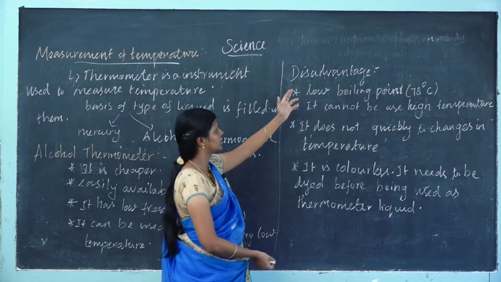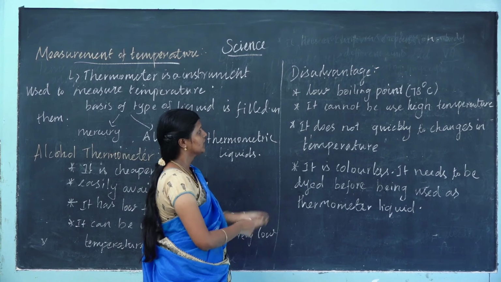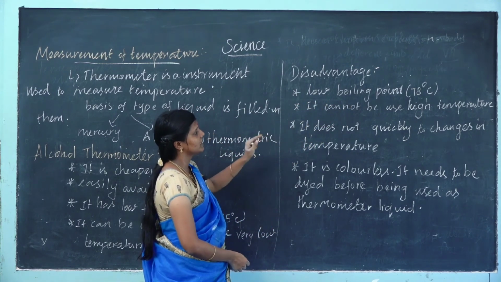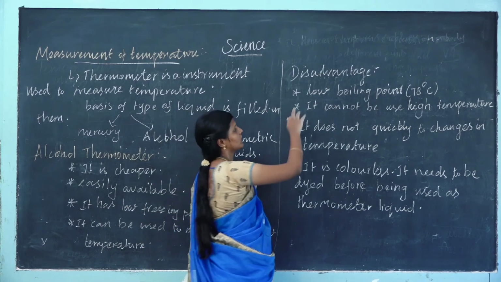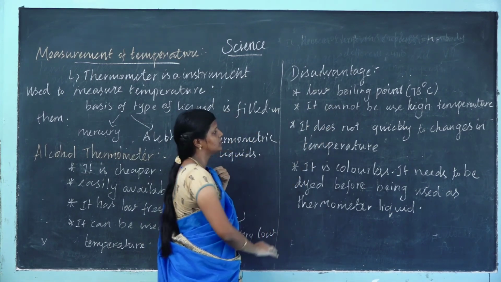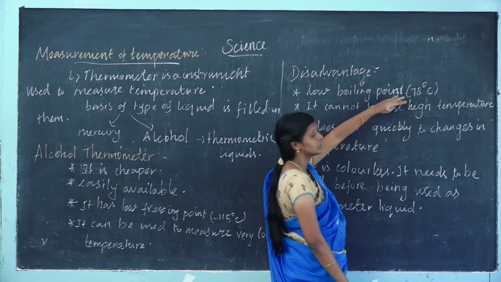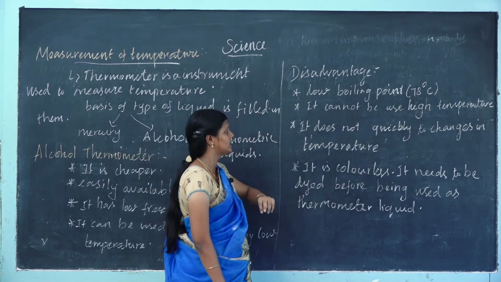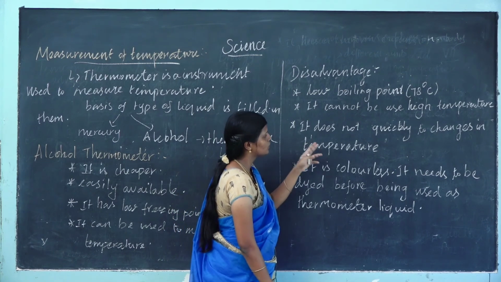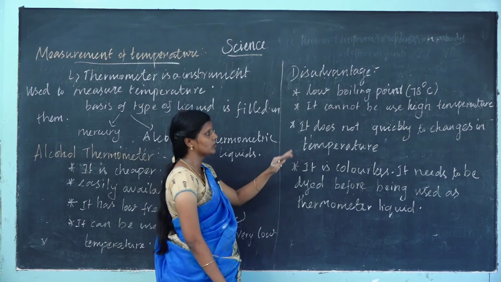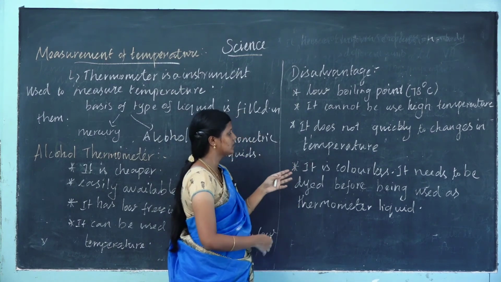Next we see the disadvantages of the alcohol thermometer. The boiling point of alcohol is 78 degrees Celsius. The maximum is only 78 degrees, so it cannot be used to measure high temperatures. It also does not respond quickly to changes in temperature.